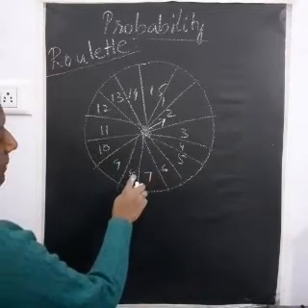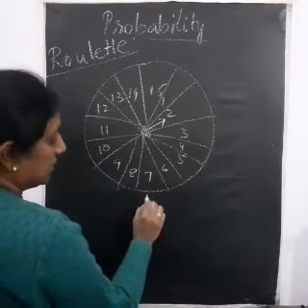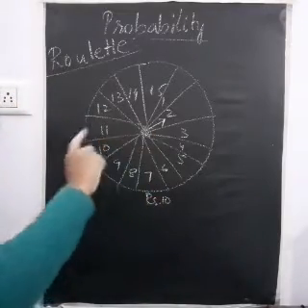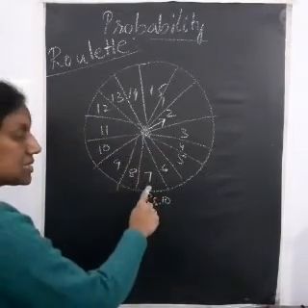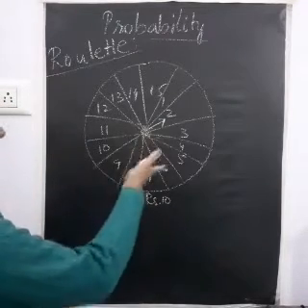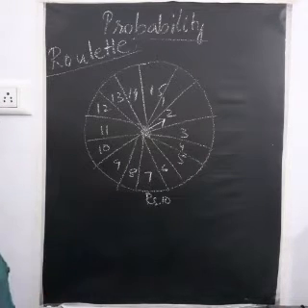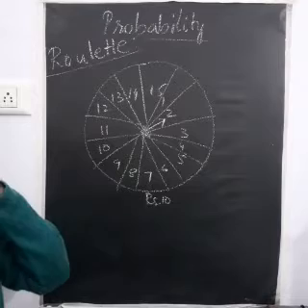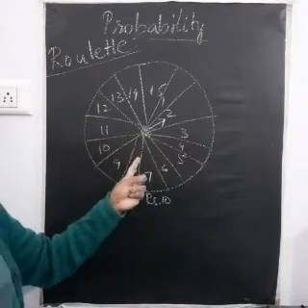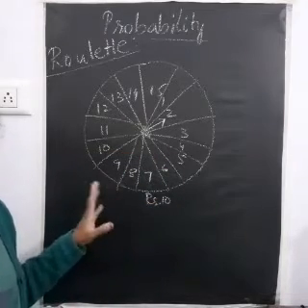Supposing I am placing 10 rupees on the number 7. When you roll the roulette, if it comes to 7, I will be given double. If it comes to any other number, I will lose the money. This is something you would have seen, right? So this is called a roulette. The event will be to spin the arrow, and the outcome will be the number that comes.